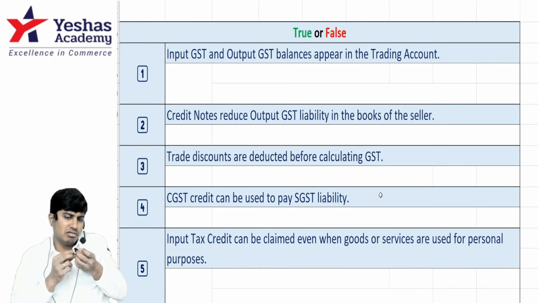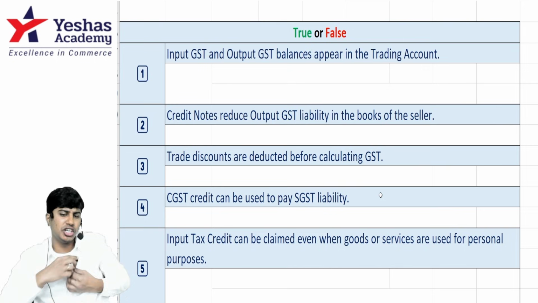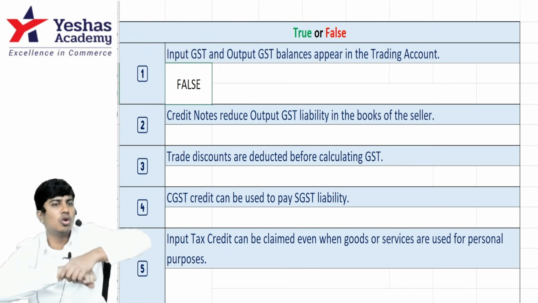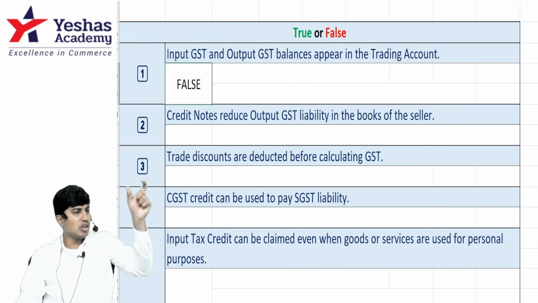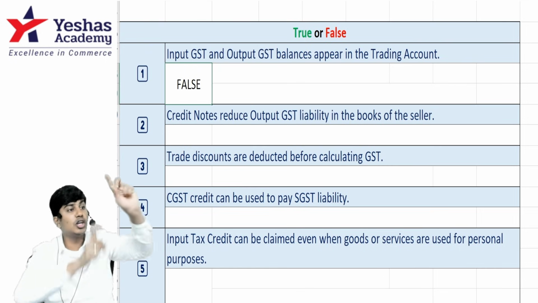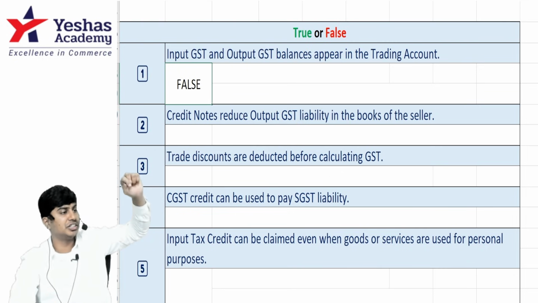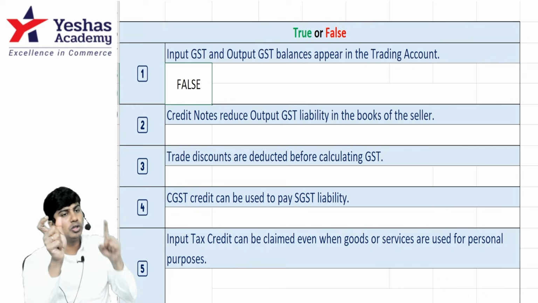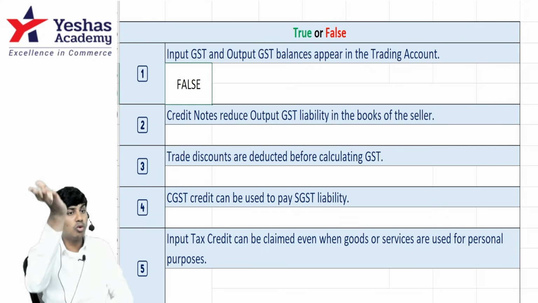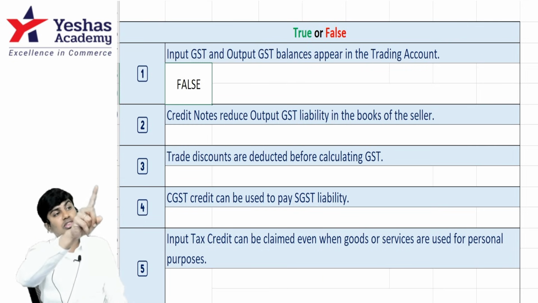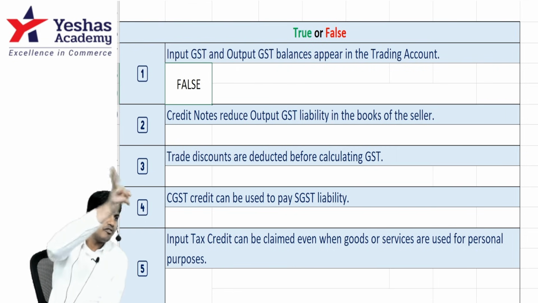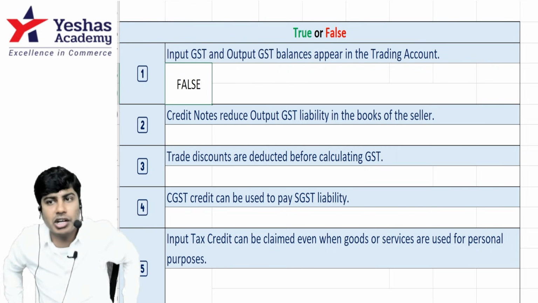Input GST and output GST appear in trial balance. No. Why? Input will be adjusted against output and only the net difference will be written. If input is 10, output is 8, I'll write 2000 input debit in the trial balance. What if output is 10, input is 9? Output is more by 1000. I'll write output 1000 on the credit side in the trial balance. I hope you understood. We should net off input and output and write only the net amount in the trial balance.